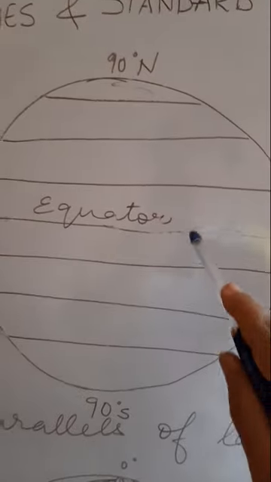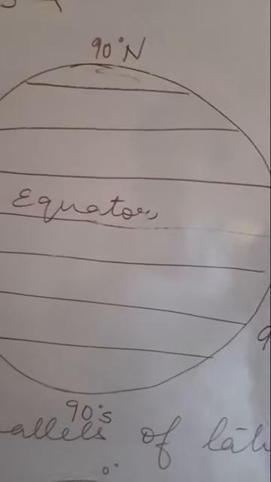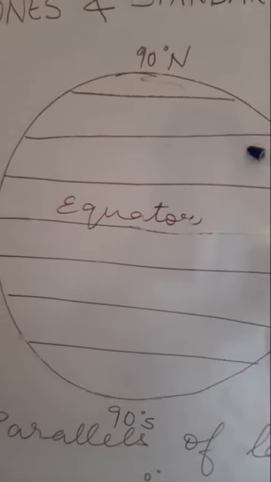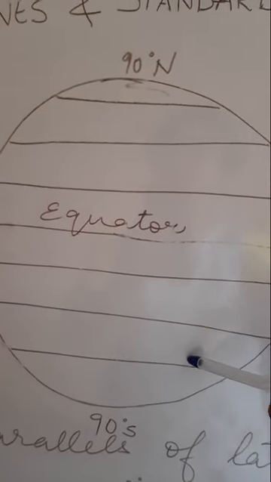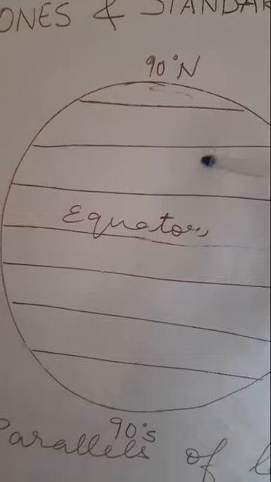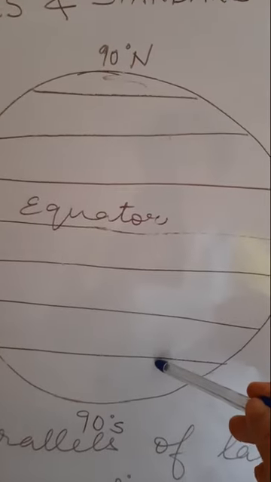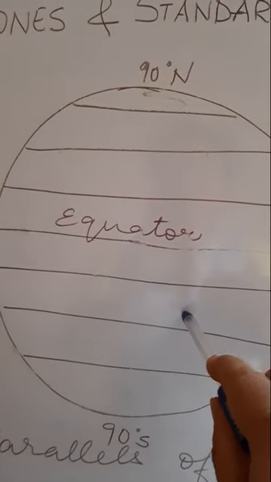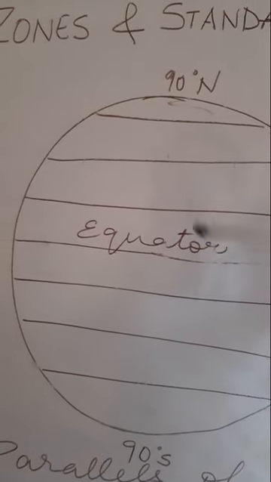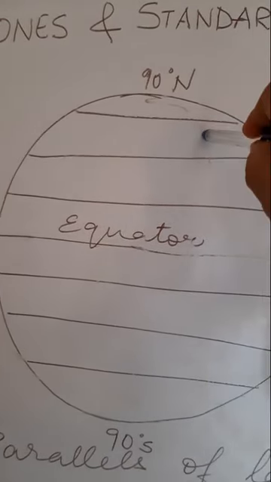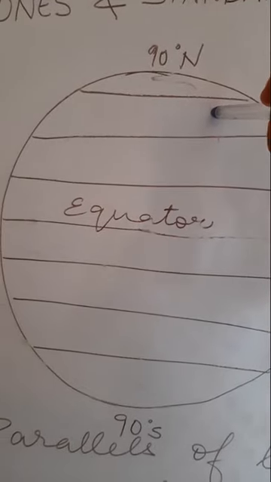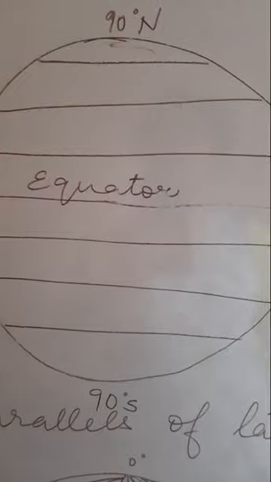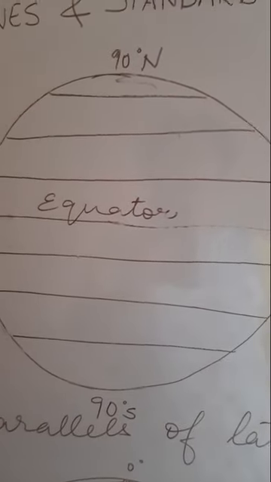So, the equator is the central latitude, and on either side we have 90 degrees here and 90 degrees here. That is, there are 90 degrees on either side of the equator. The side which is to the north of the equator forms the northern hemisphere, and the side which is to the south of the equator forms the southern hemisphere.